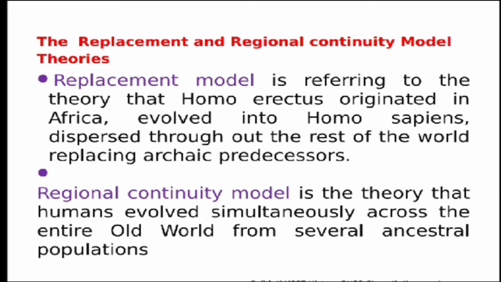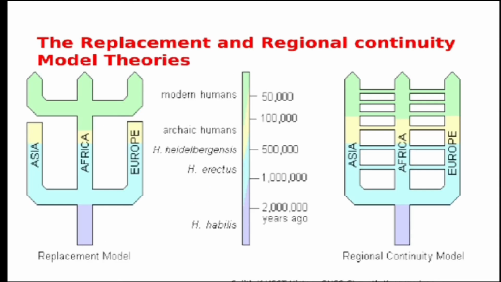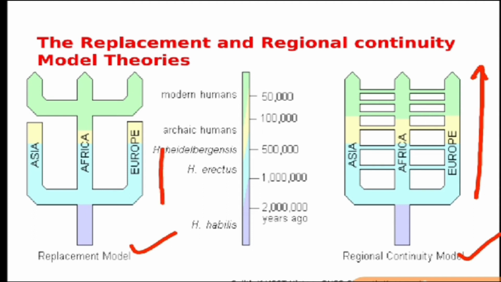Now I am making it clearer with the diagram which is given in your book also. You can see that there are two diagrams. One represents the replacement model, the second represents the regional continuity model. You can see that there is continuity from this point to the upper point, but here it is not continuous, rather it is discontinuous. So this is called the replacement model and this is called the regional continuity model.